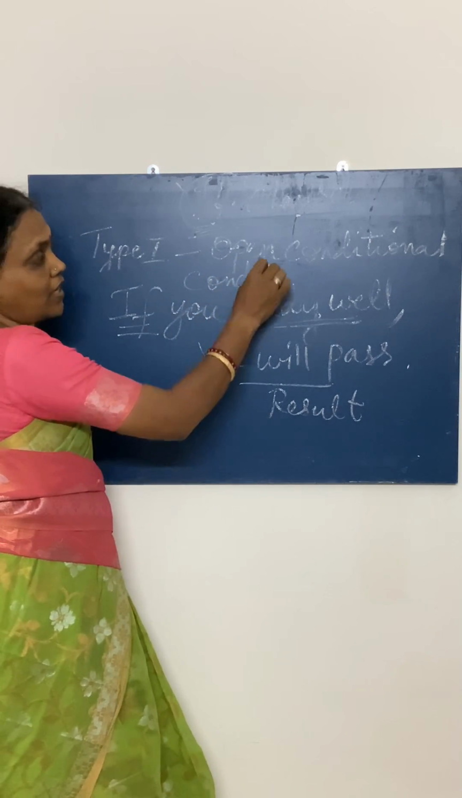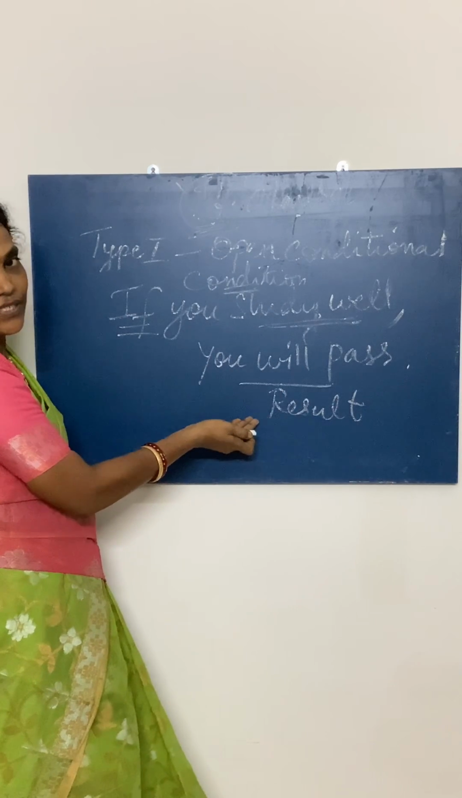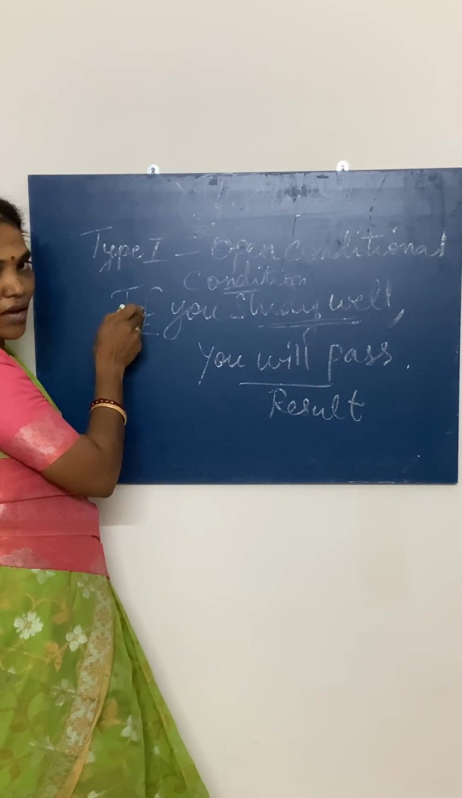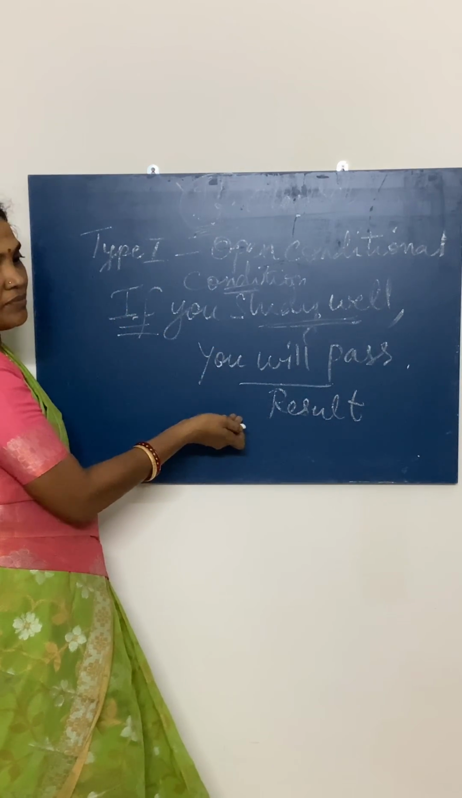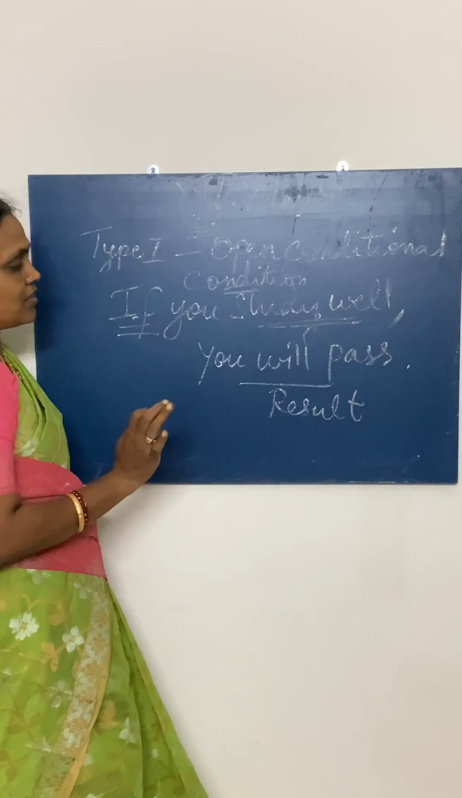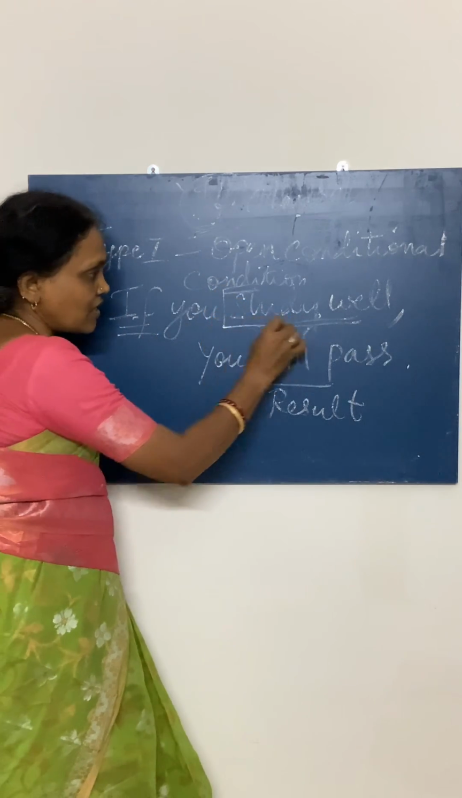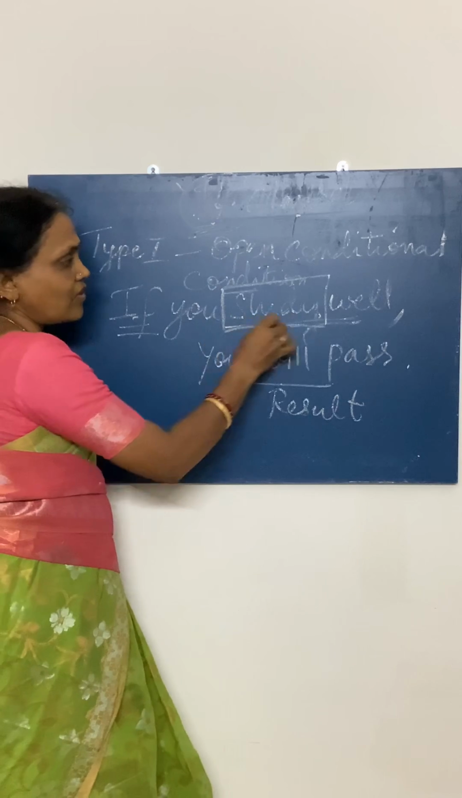This is an open condition. You are given a chance. If you are doing this, you will get this result. If this condition is not happening, then you will not get this result. So this is called as open conditional clause. Got it? So if you study well, here you have to check your verb. What is the verb here?